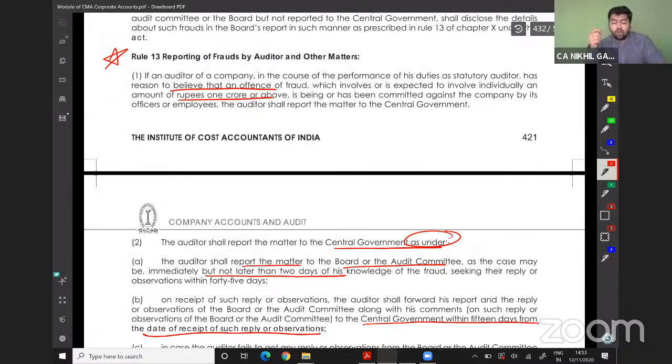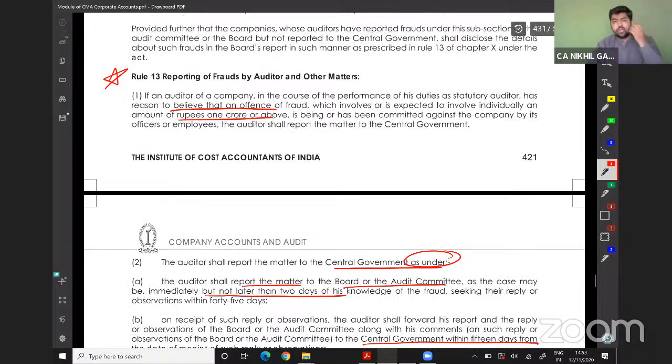Reporting of the fraud by auditors and other matters. This will be an important part. Please keep this thing in mind. If you are an auditor and if you have found any fraud,